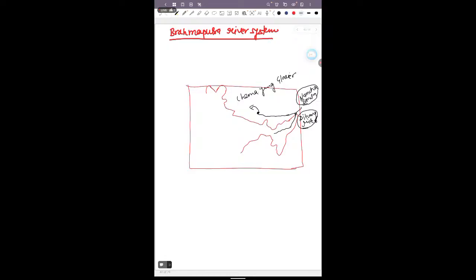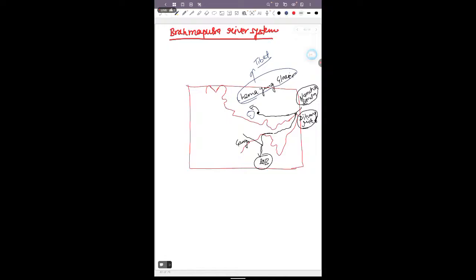It flows through Assam, and after leaving Assam it meets the Ganga river, and they both reach the Bay of Bengal. So here is the Chemayung glacier that is located in the Tibet region, east of the Mansarovar lake.